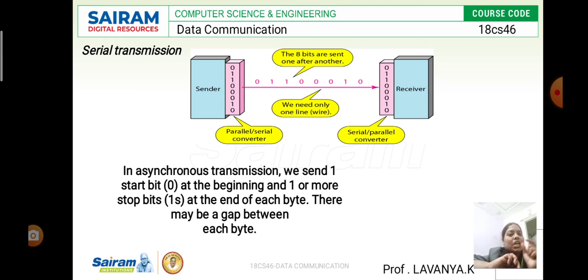The gap between each byte tells about the sending and stopping of the data bits. Meanwhile, the gap is used to tell each byte's information. So this is what asynchronous transmission does.